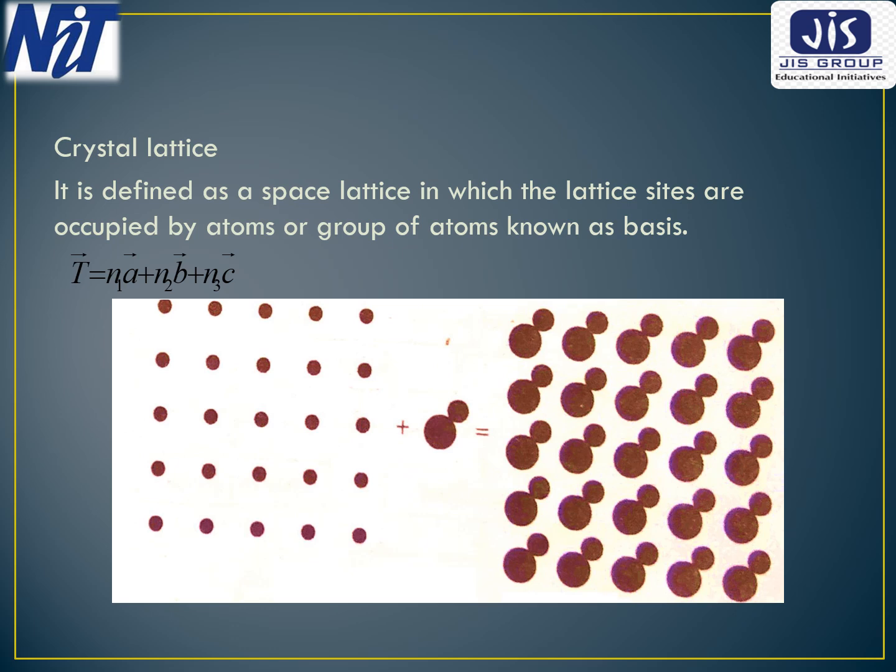A lattice is a mathematical concept, whereas the crystal structure is a physical picture, formed by associating identically with every lattice point a structure or a building unit. We'll discuss the basis in the next part.